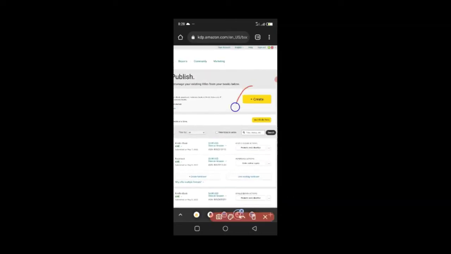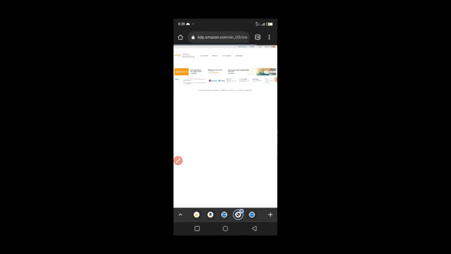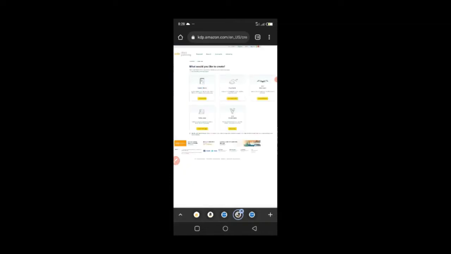So we are going to go to this create button. This is where you click when you want to create your book. Just click on create, and when it loads, you're going to be seeing all the things that will be required during your Amazon publishing. So I'm going to be uploading notes. It's just basically lined notebooks. I can actually do this in Kindle and I can do it in paperback, but I prefer to do it in paperback. But I'm going to show you how I'm going to be doing it in Kindle, and I'll show you how to do it in paperback to see how simple this actually is.